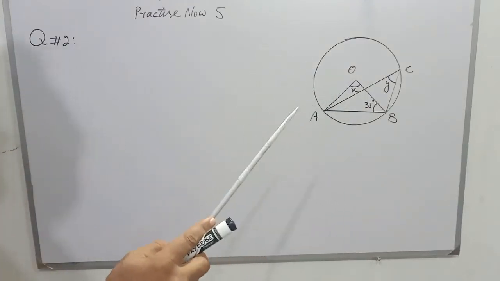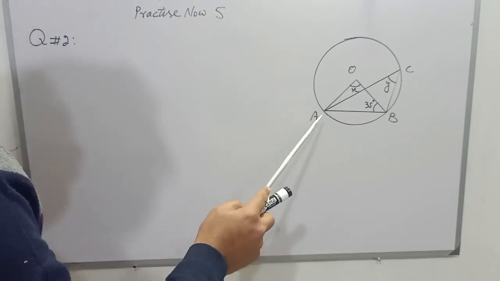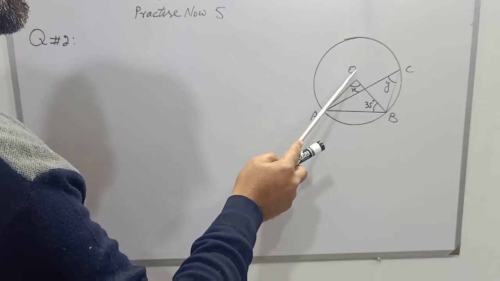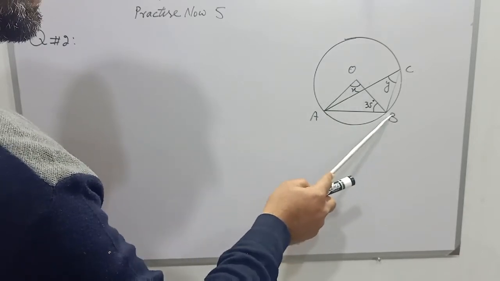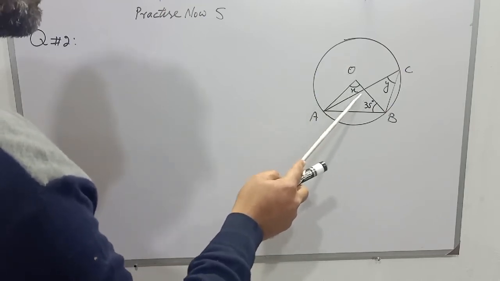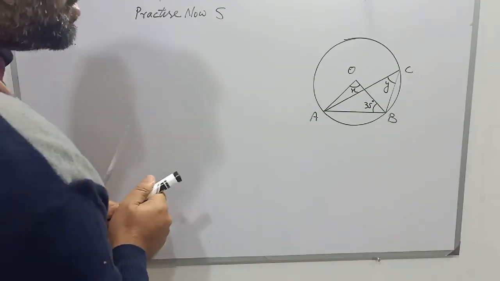So students, first of all, you have to ignore lines AC and BC, and we will just discuss triangle OAB, in which OB and OA are both congruent because they are radii of the same circle.